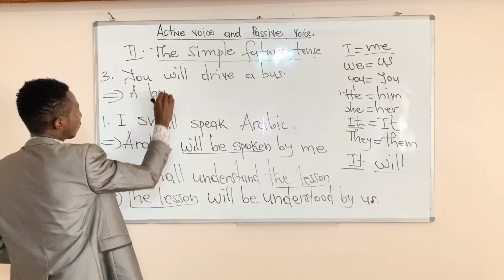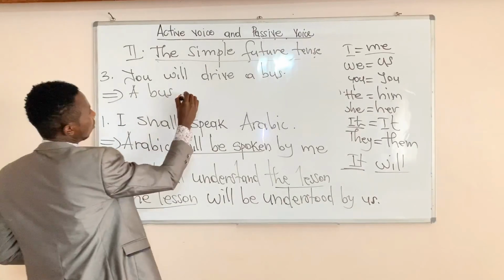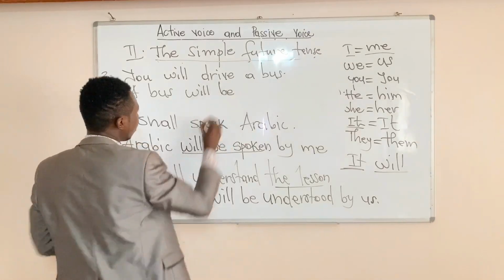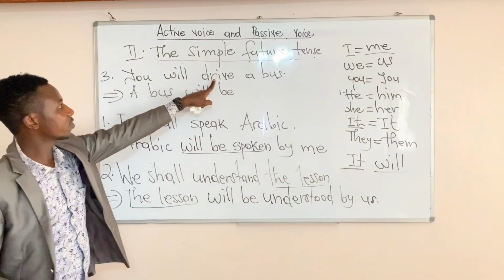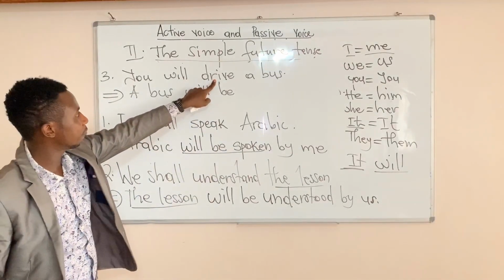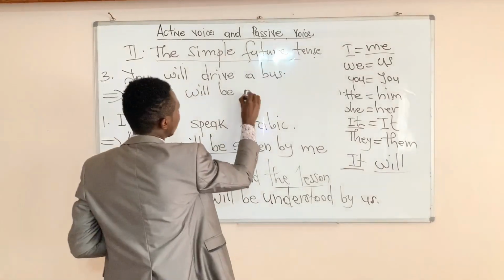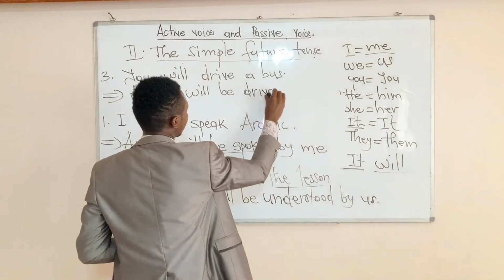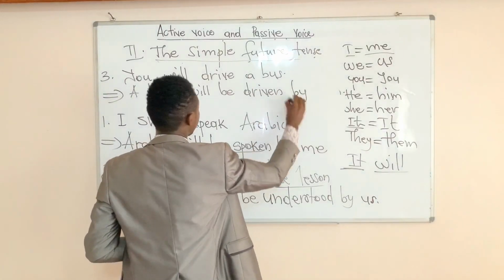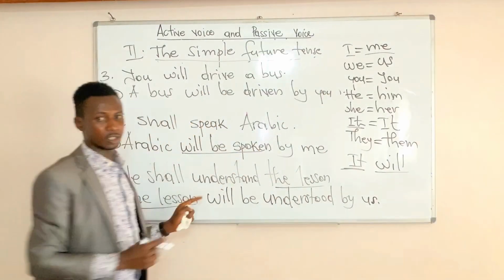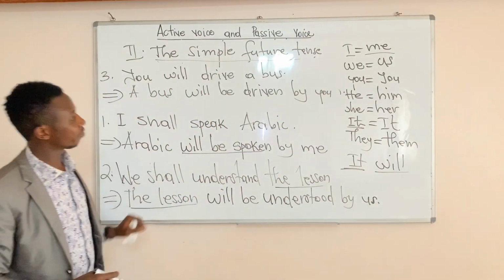A bus will be. We are here. What's the past participle of the verb to drive? I think driven. A bus will be driven by you. As long as you cannot change, say, the bus will be driven by you.